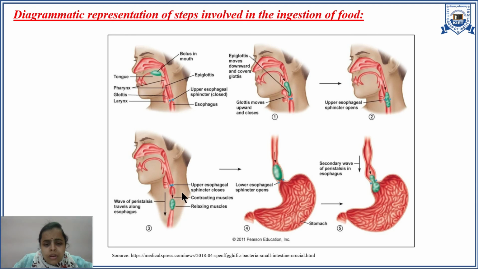After this, there will be a peristaltic movement in the esophageal wall. There is a contraction and relaxation that helps in the movement of the bolus towards the stomach. As soon as the bolus reaches near the stomach, the lower esophageal sphincter opens, and finally the bolus enters the stomach.